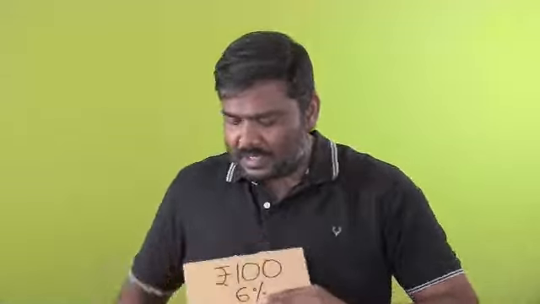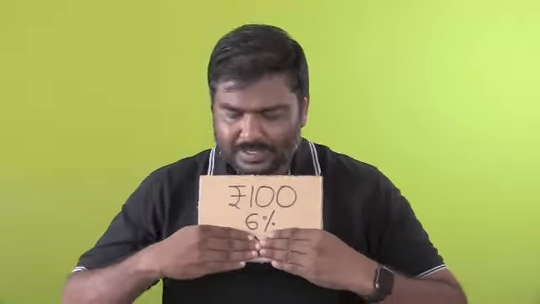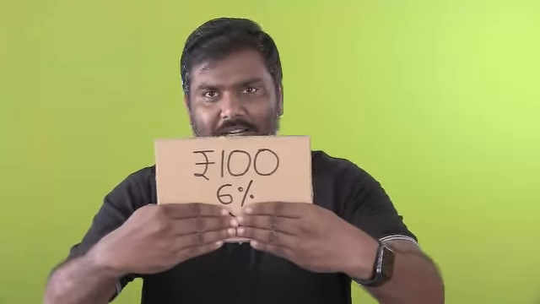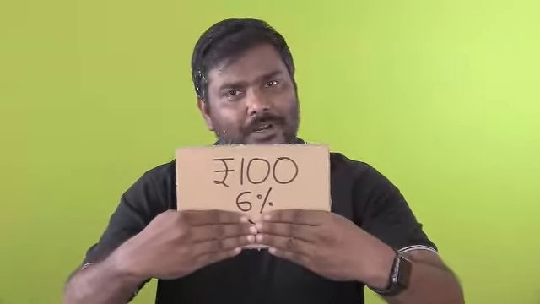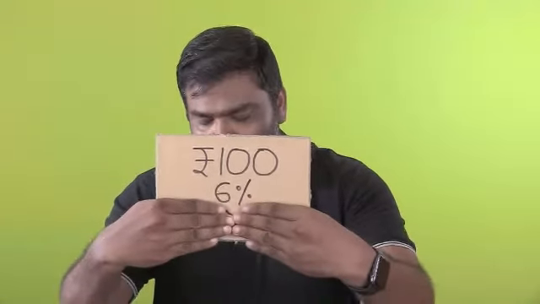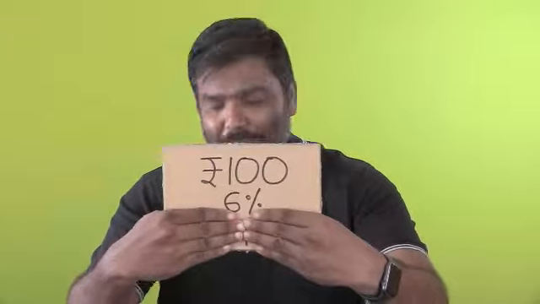Now, many of you ask me, how does that work then? What do you mean by no maturity period? I will tell you. Imagine this is a bond. 100 rupee and 6%. Can you see a maturity period? No maturity period. I have hidden it. The maturity period is not visible. I'm hiding the maturity period.